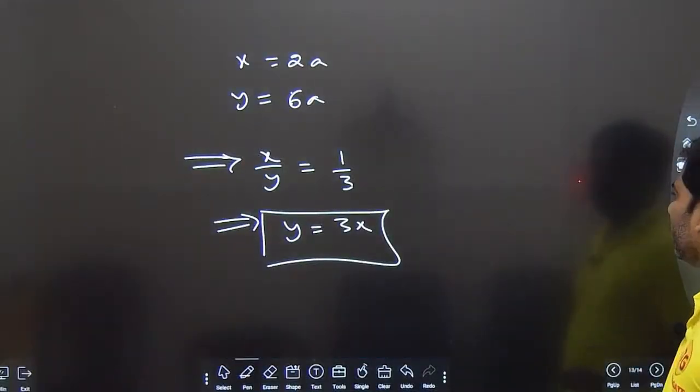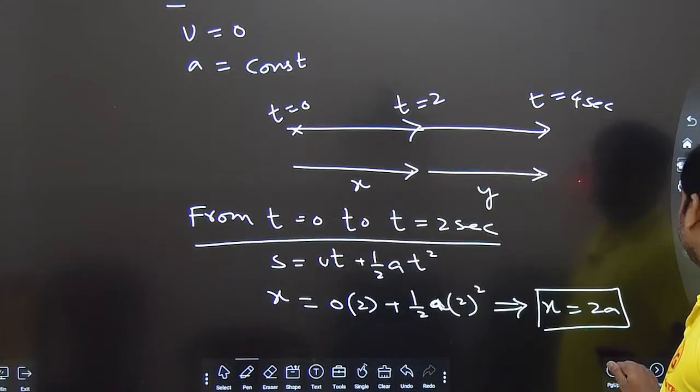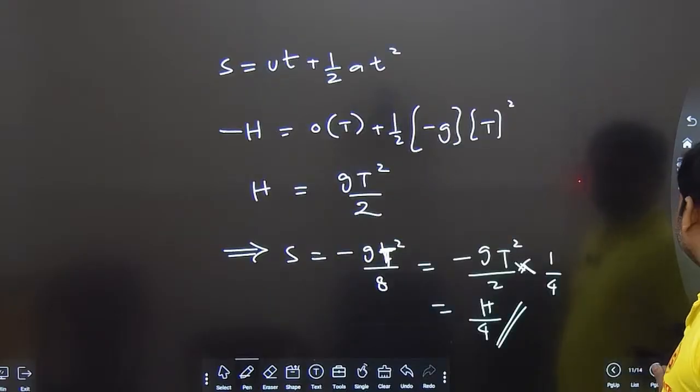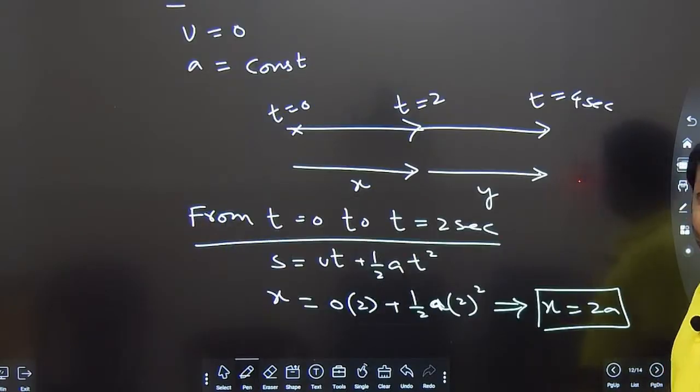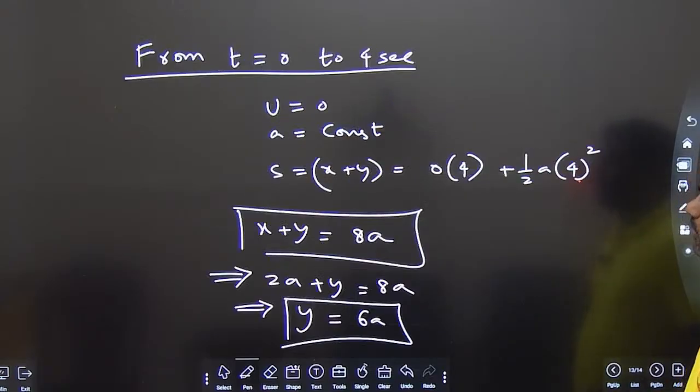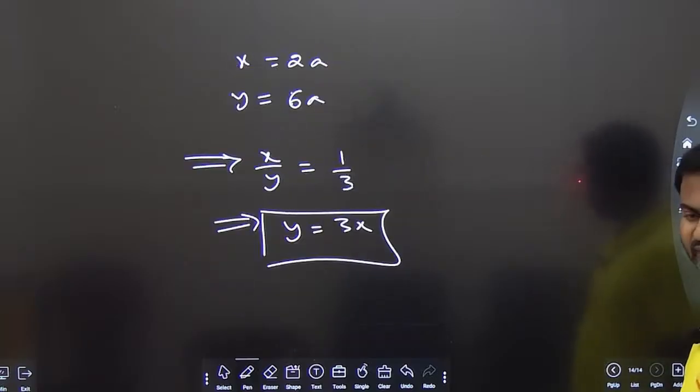So if you want to have a look, I'm stepping aside. I'm putting this on the screen. Yes, you can have a look, pause the video. If you want to copy, you can copy. You can copy this also. Similarly, you can copy this also, which has the final answer that y is equal to 3x.